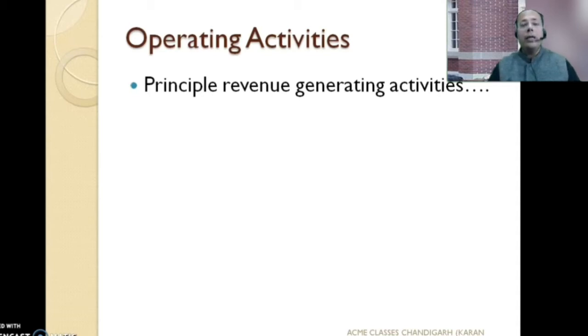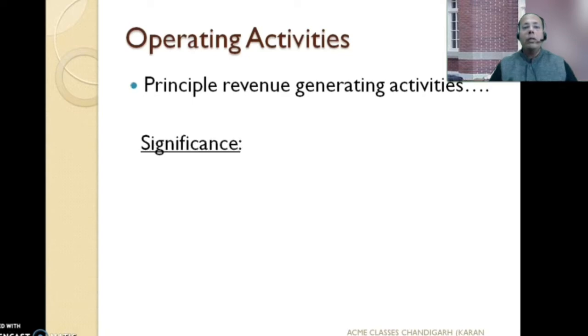Taking a few more examples. Let's say a company produces tires. Is constructing a truck or making a truck a revenue producing activity of the business? Absolutely not. Making tires is not making trucks, not constructing a building, not giving loans to somebody. But giving loans to somebody is the primary operating activity of a financial company or banks. So what is an operating and non-operating activity depends upon the nature of the business that we're talking about.